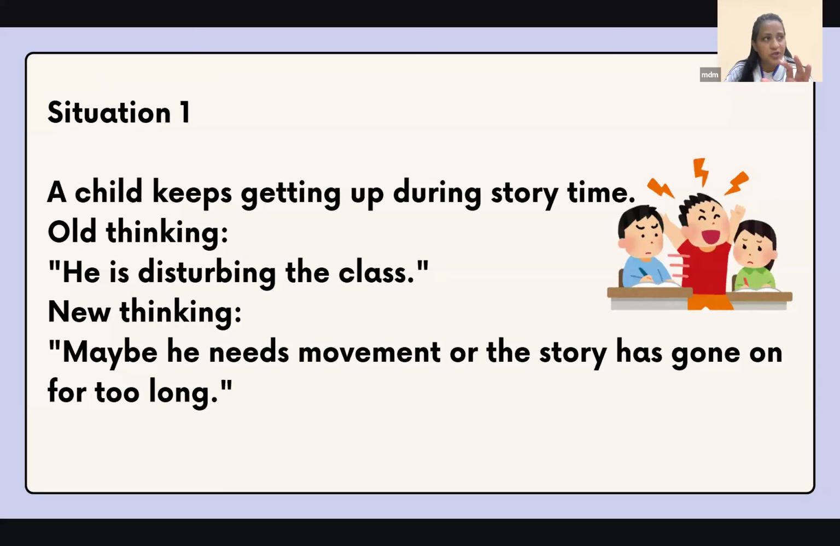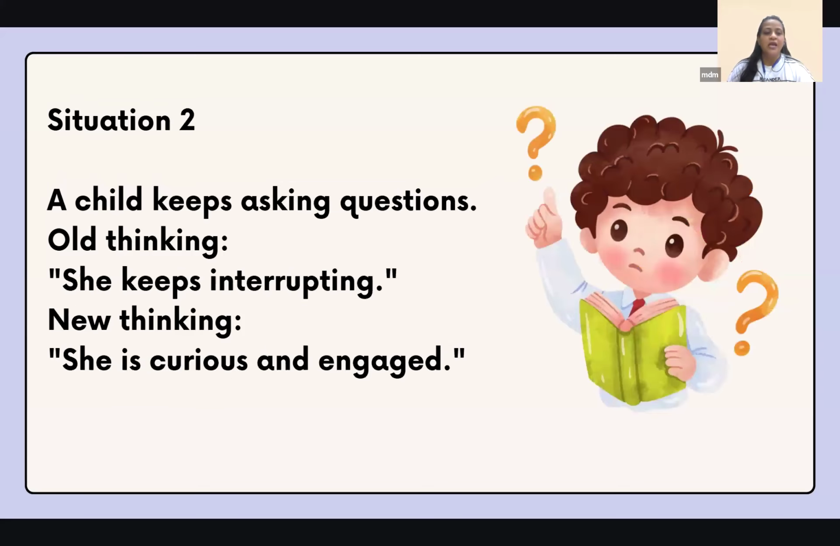Now see, here I've put in these four shifts that we understood, with some situations. The child keeps getting up during story time, so we say he's disturbing the class. Why not think, maybe he needs some movement, or the story has gone on for far too long. Or we can pause the story, and if anything comes in, like the dog ran very fast, tell the children to run very fast for a second. You will get their attention back.